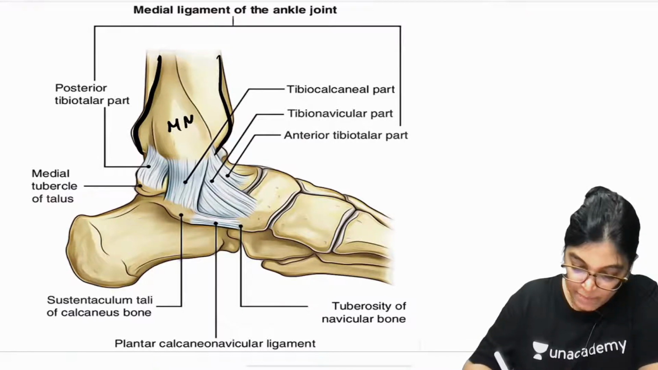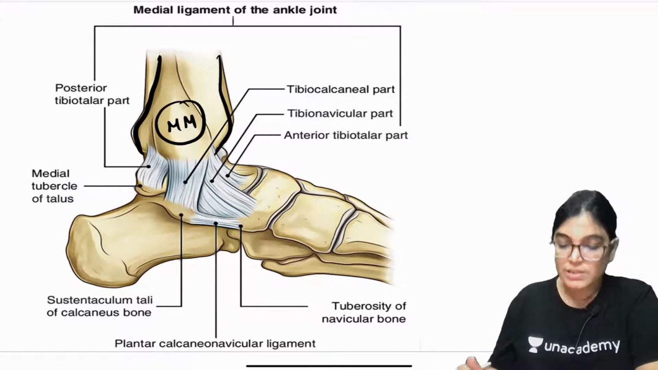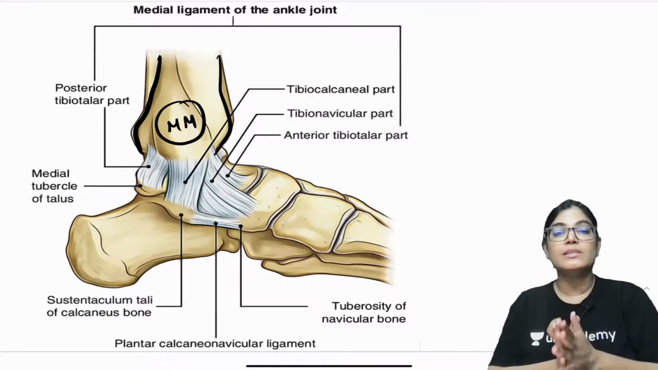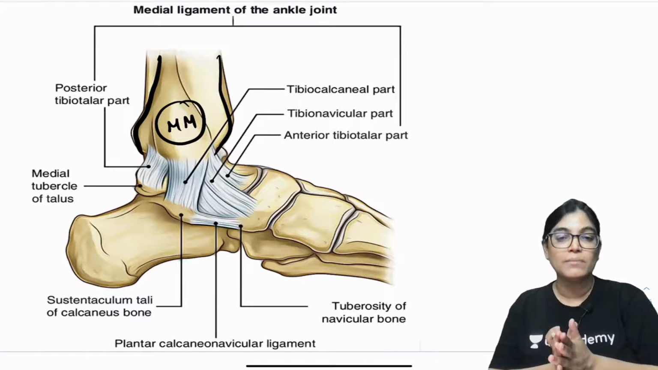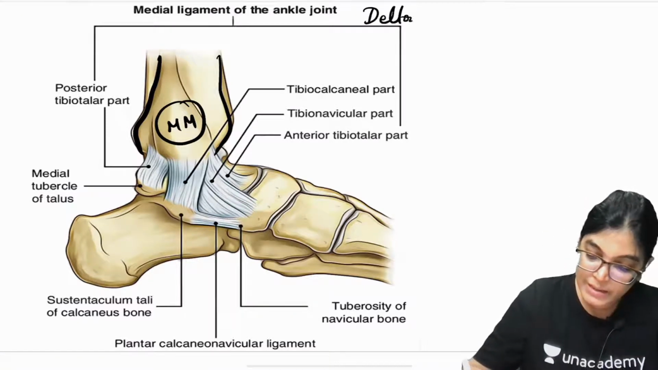Superiorly it is attached to MM. What is MM? Medial malleolus. Okay, so medial malleolus. Superior attachment, actually, of this medial ankle ligament, which is also called the deltoid ligament. What is the other name? It is also called the deltoid ligament.